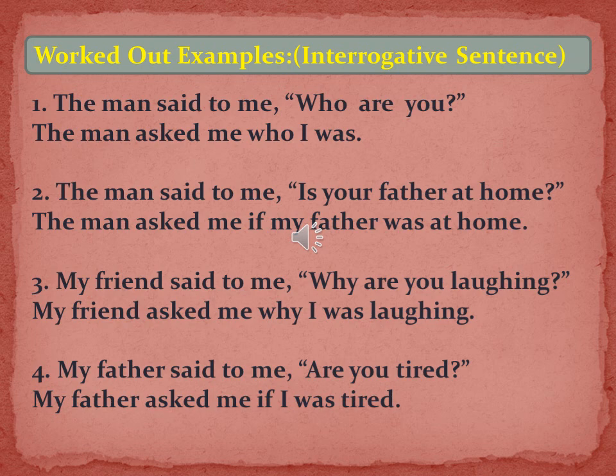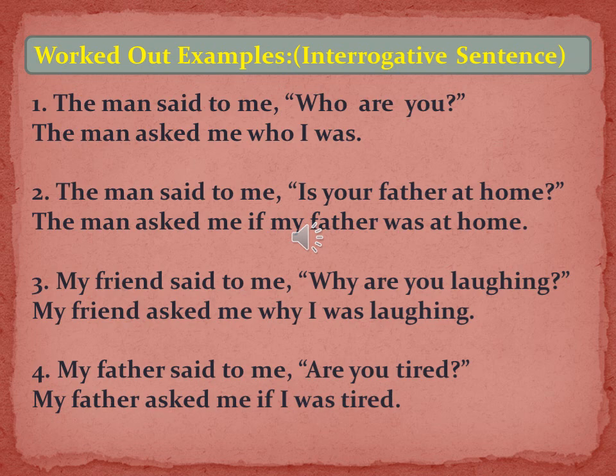Now let's move to the second example. Here you see the man said to me, within double inverted comma, is your father at home? Here you see the question has been asked with the help of a be verb, is, right? And since the reporting verb is in simple past tense, the tense will change.